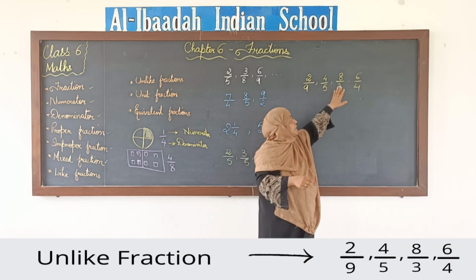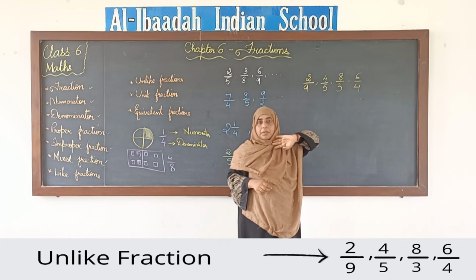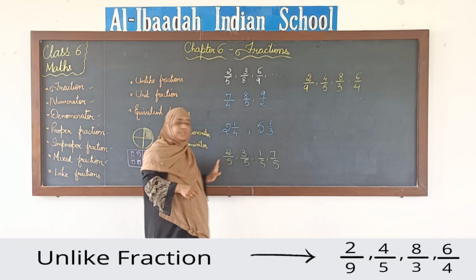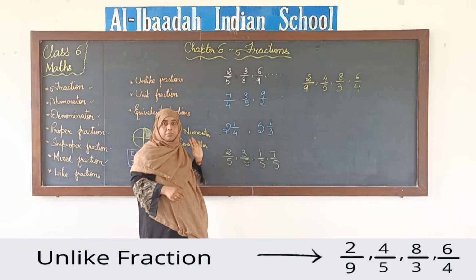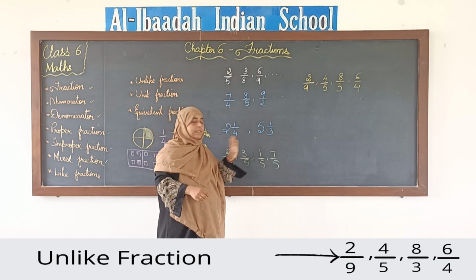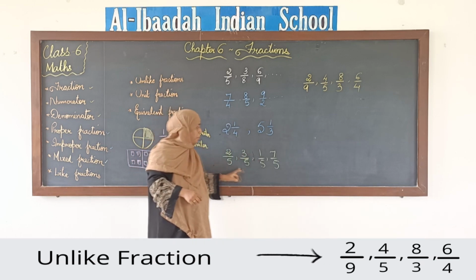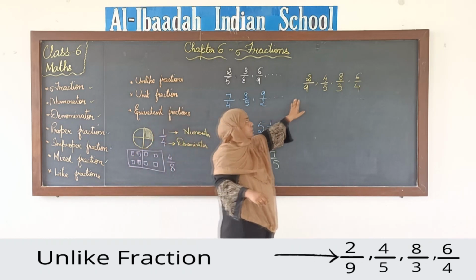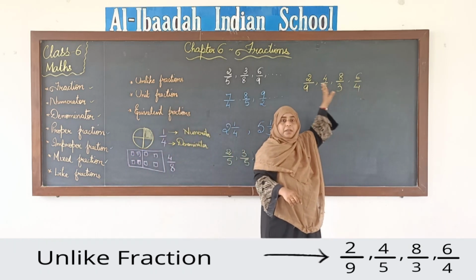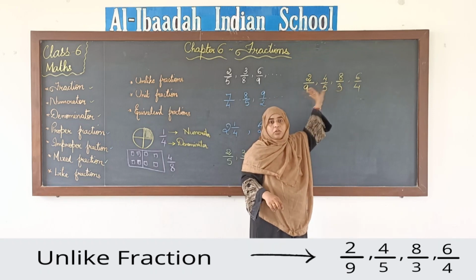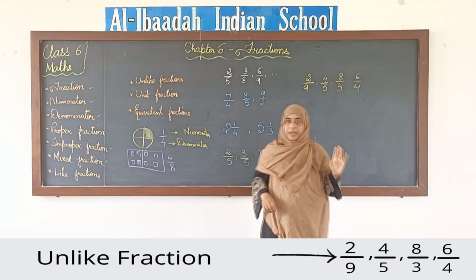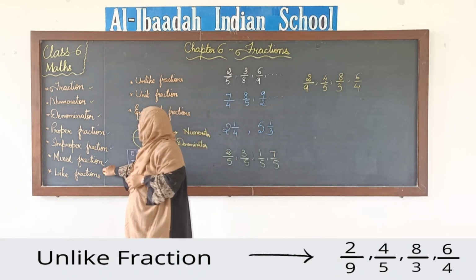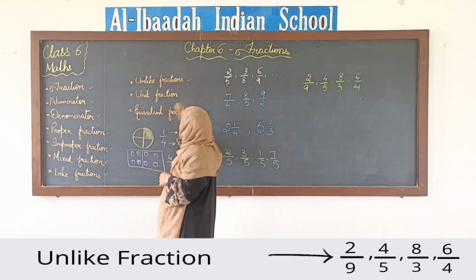When denominators are different, we call them unlike fractions. Here the denominators were the same, we call them like fractions. Numerators can be different, no problem, but denominators should be the same for like fractions, and in unlike fractions denominators should be different, then only we call them unlike fractions. I hope it is clear to you all what are like fractions and what are unlike fractions.